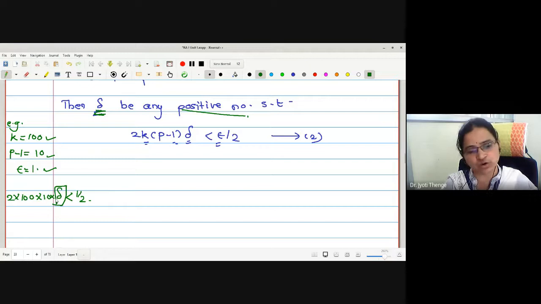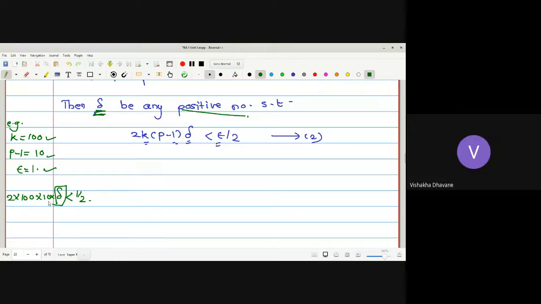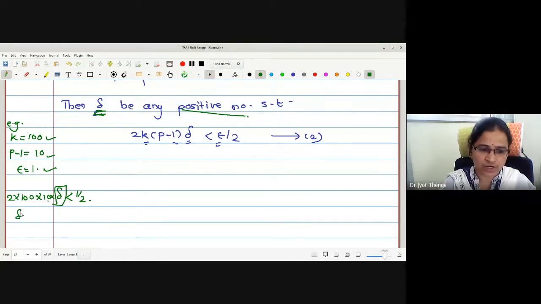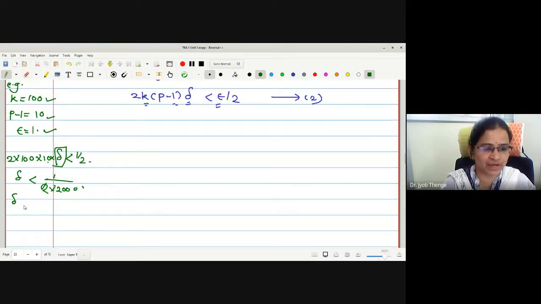This is 2 into 100 into 10, that is 2,000. Let me shift this 2,000 on the right side. Therefore, it is 2 into 2,000. Therefore, what is the value of delta for this choice of predefined values? Delta less than 1 upon 4,000.